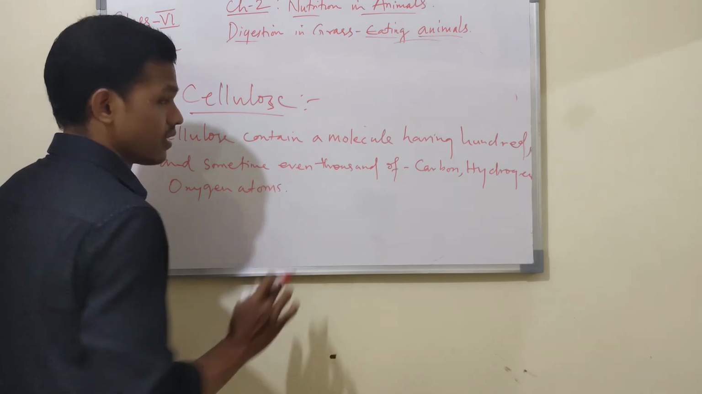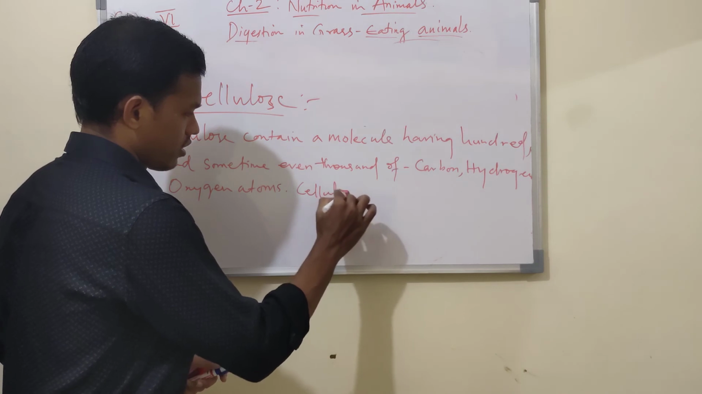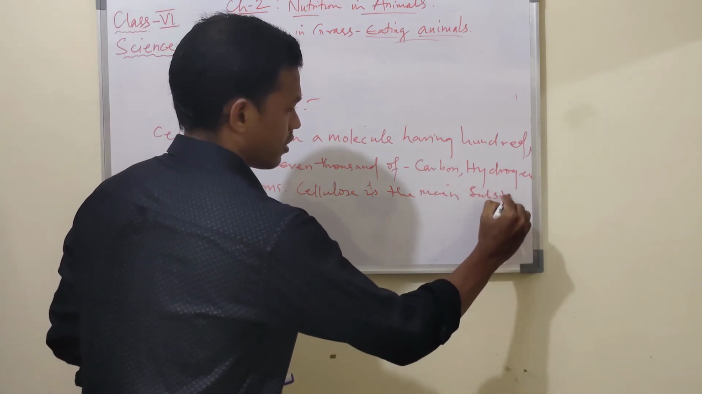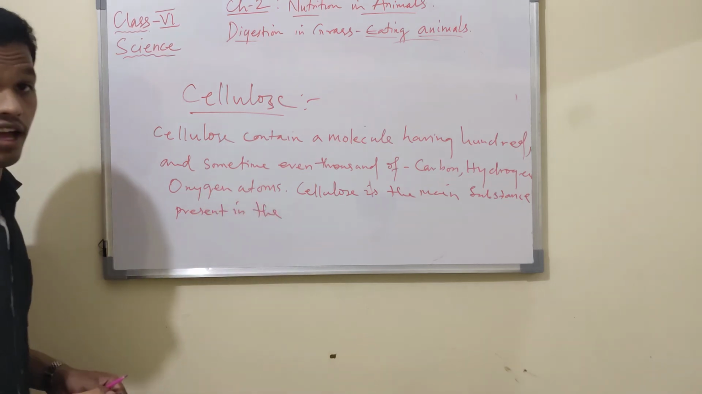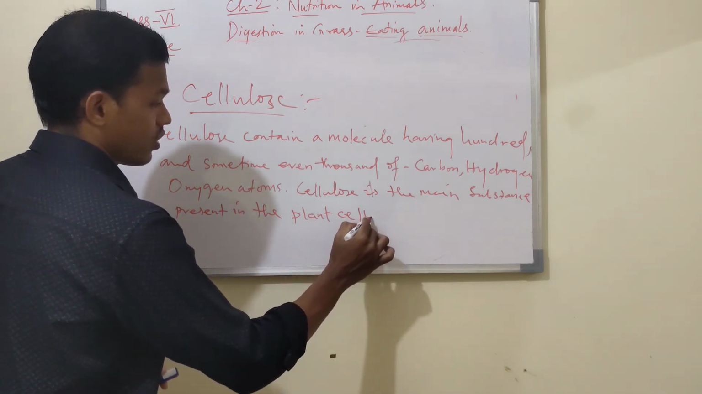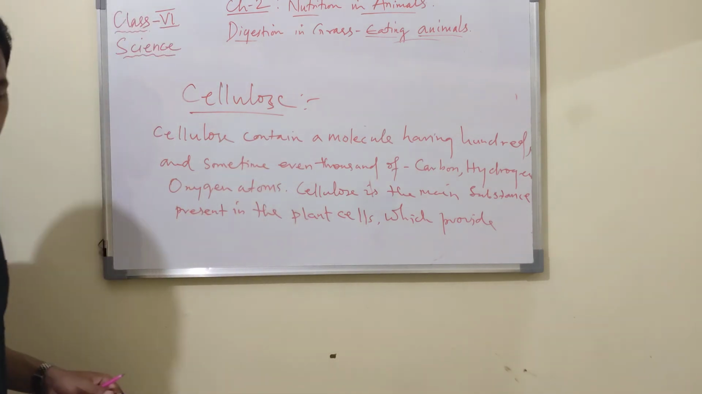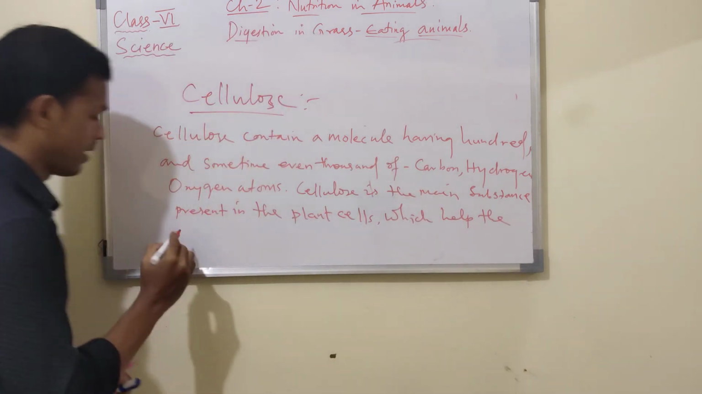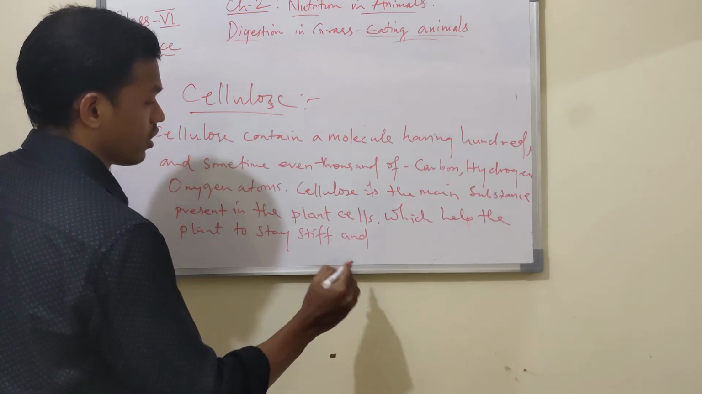Cellulose is the main substance present in the plant cell wall, which helps the plant to stay stiff and strong.